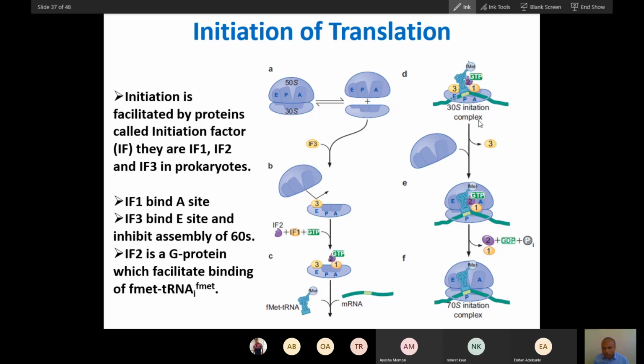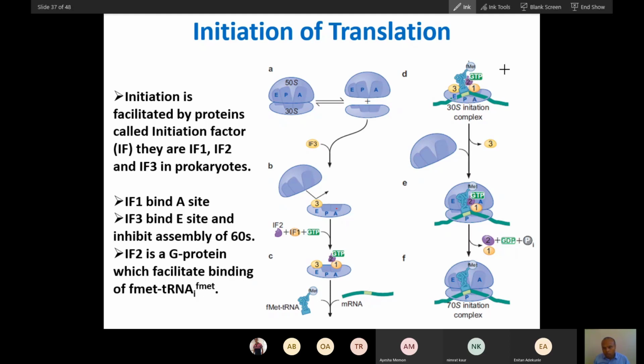So this is the whole sequence of initiation. It starts with recognition of the mRNA by the Shine-Dalgarno sequence, plus the initiation factors. First initiation factors 1 and 2 come, then mRNA binds with the Shine-Dalgarno sequence, then the tRNA binds.